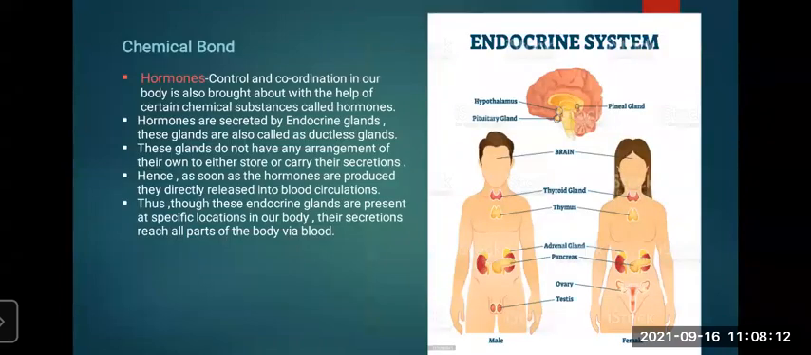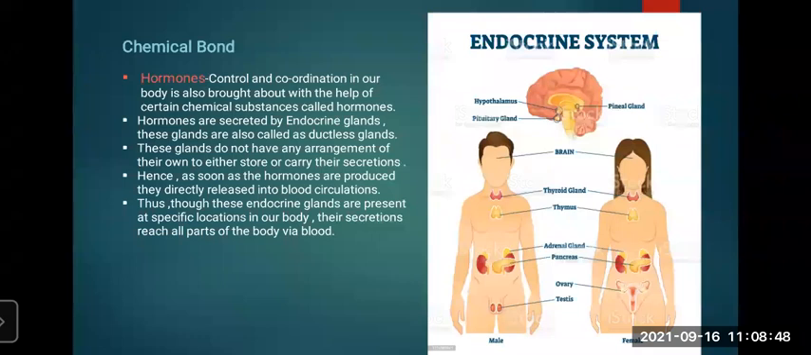Now, chemical control. This is something much more important. Sorry, it should be chemical control, not chemical bond. Control and coordination in our body is also brought about with the help of certain chemical substances called hormones. We have learned about the central nervous system, peripheral nervous system, and autonomic nervous system, but something different is there. Our body is also controlled and coordinated by chemical substances called hormones.